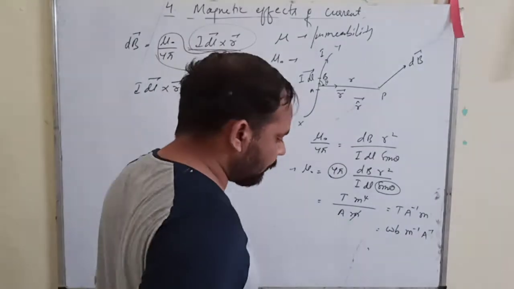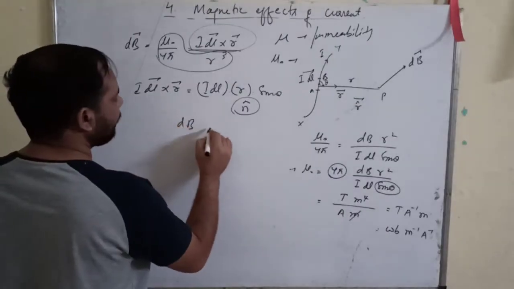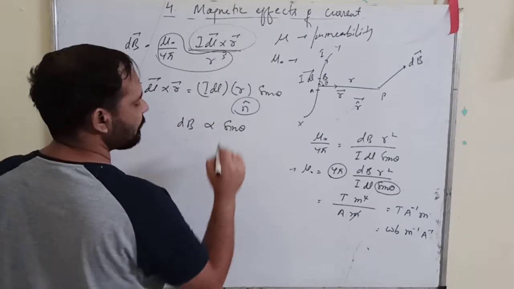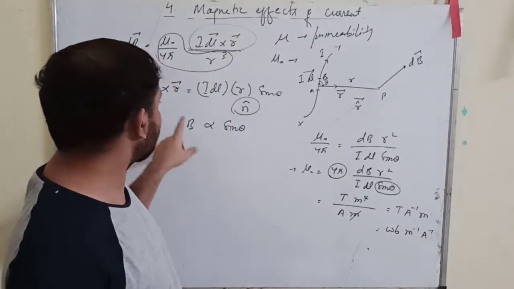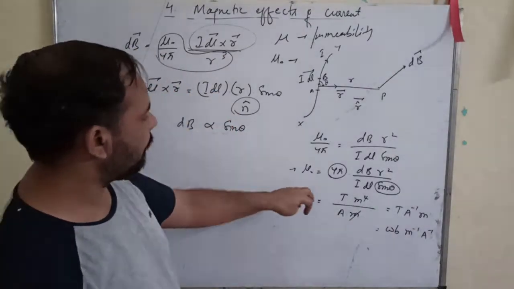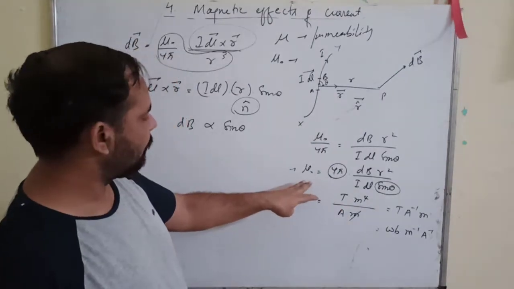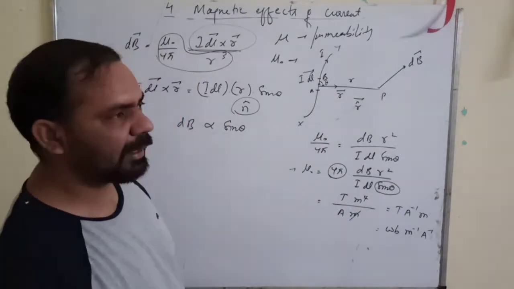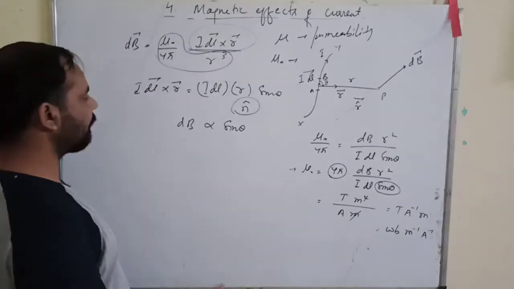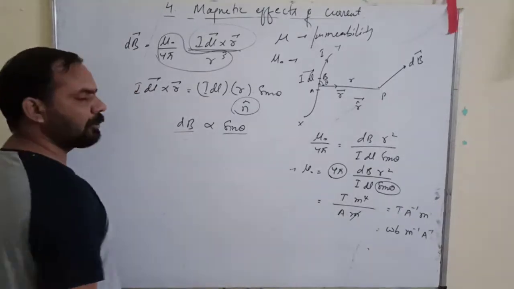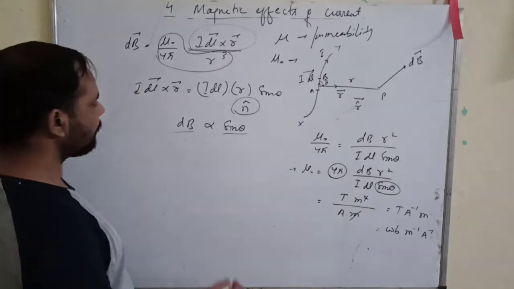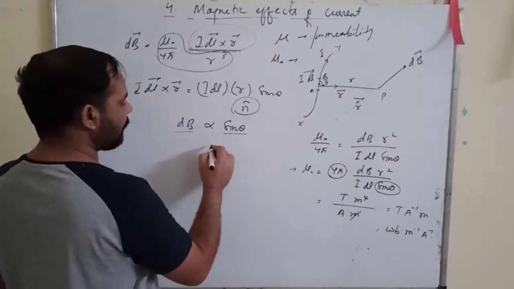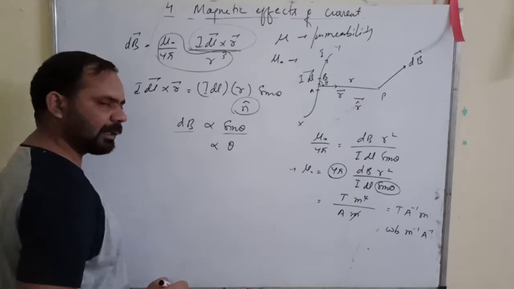Alright, so now a few notes here. You can see that the magnetic field is directly proportional to sine theta, because we obtained that formula, dB equals mu naught upon 4 pi, I dl sine theta upon r square. So if you look at the magnitude, it is directly proportional to sine theta, and sine theta is proportional to theta, so you can say that it is proportional to theta.